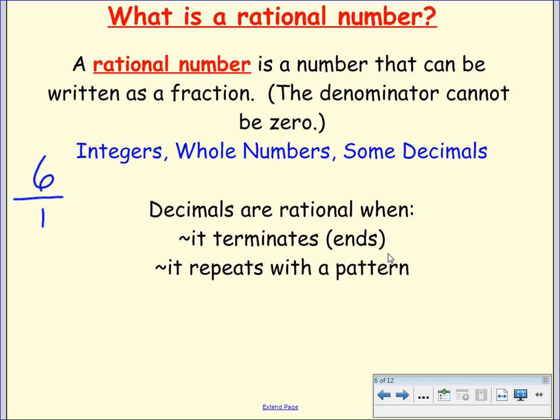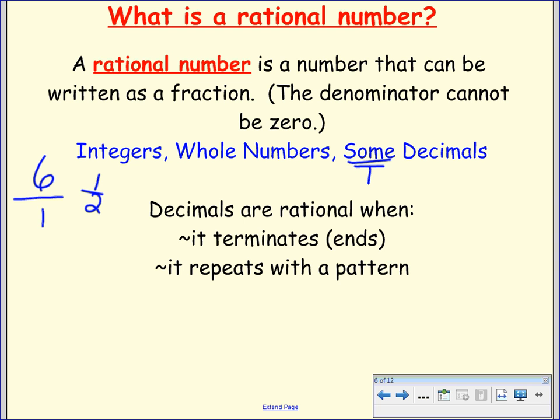Now here it says some decimals. Yes? Can it work with negatives? Absolutely. Negative numbers are rational as well. Good question. So if we had 1/2, that's also a rational number.